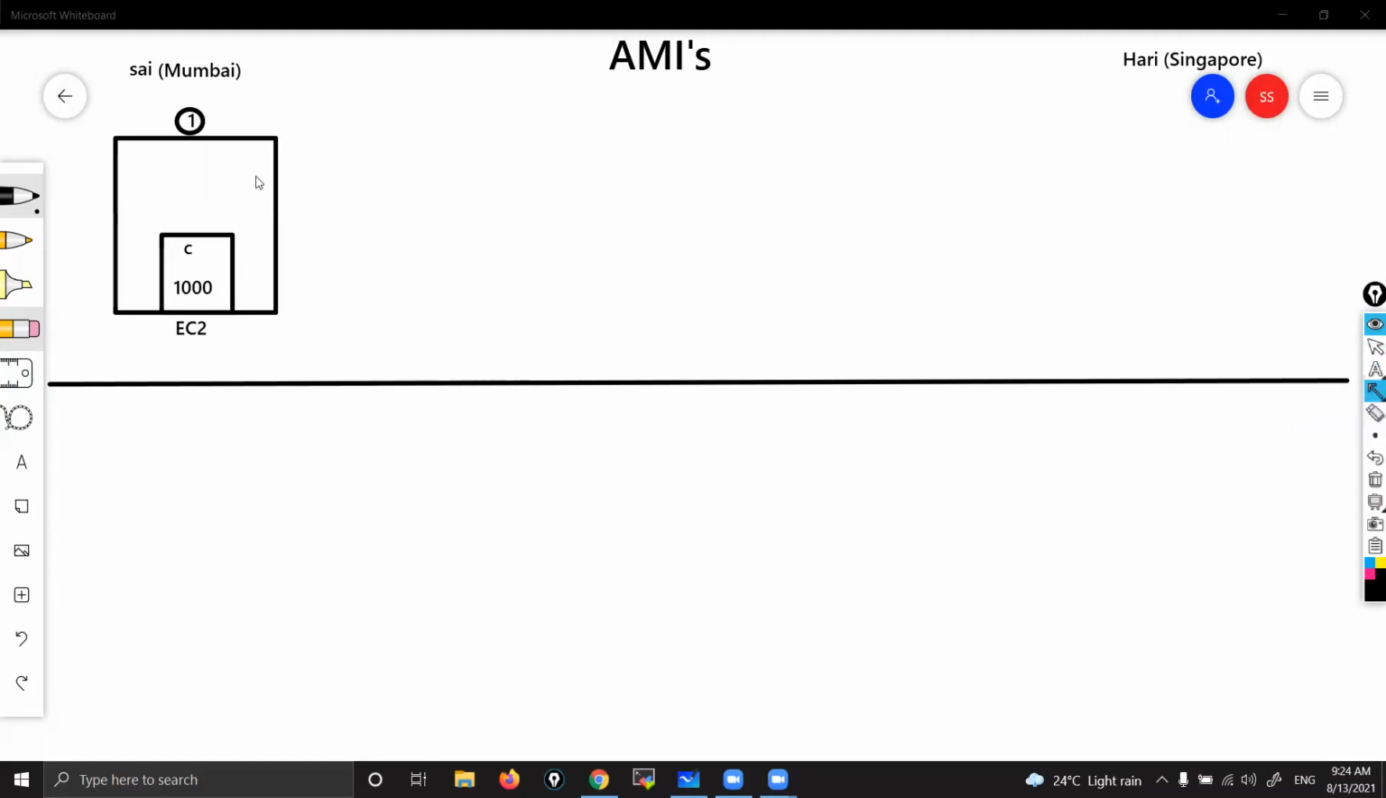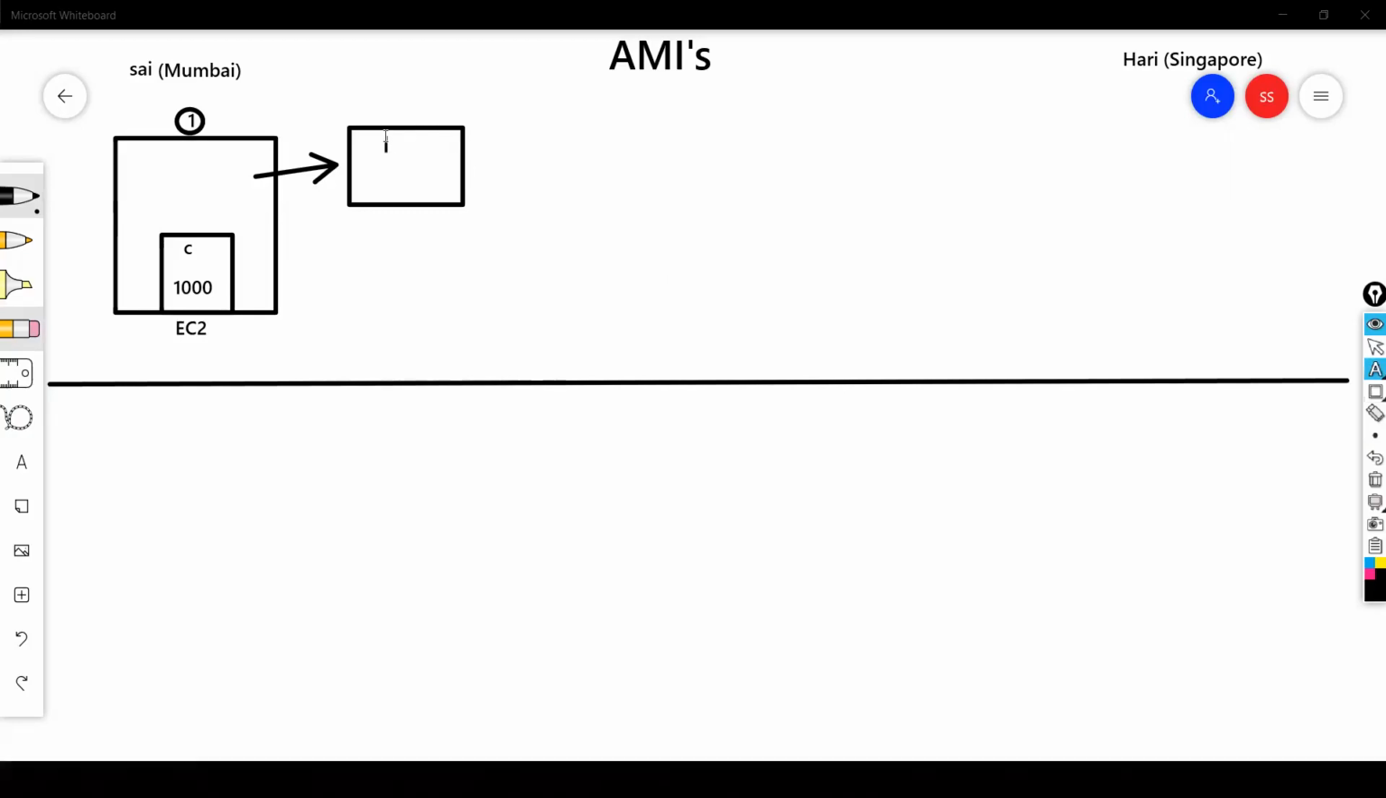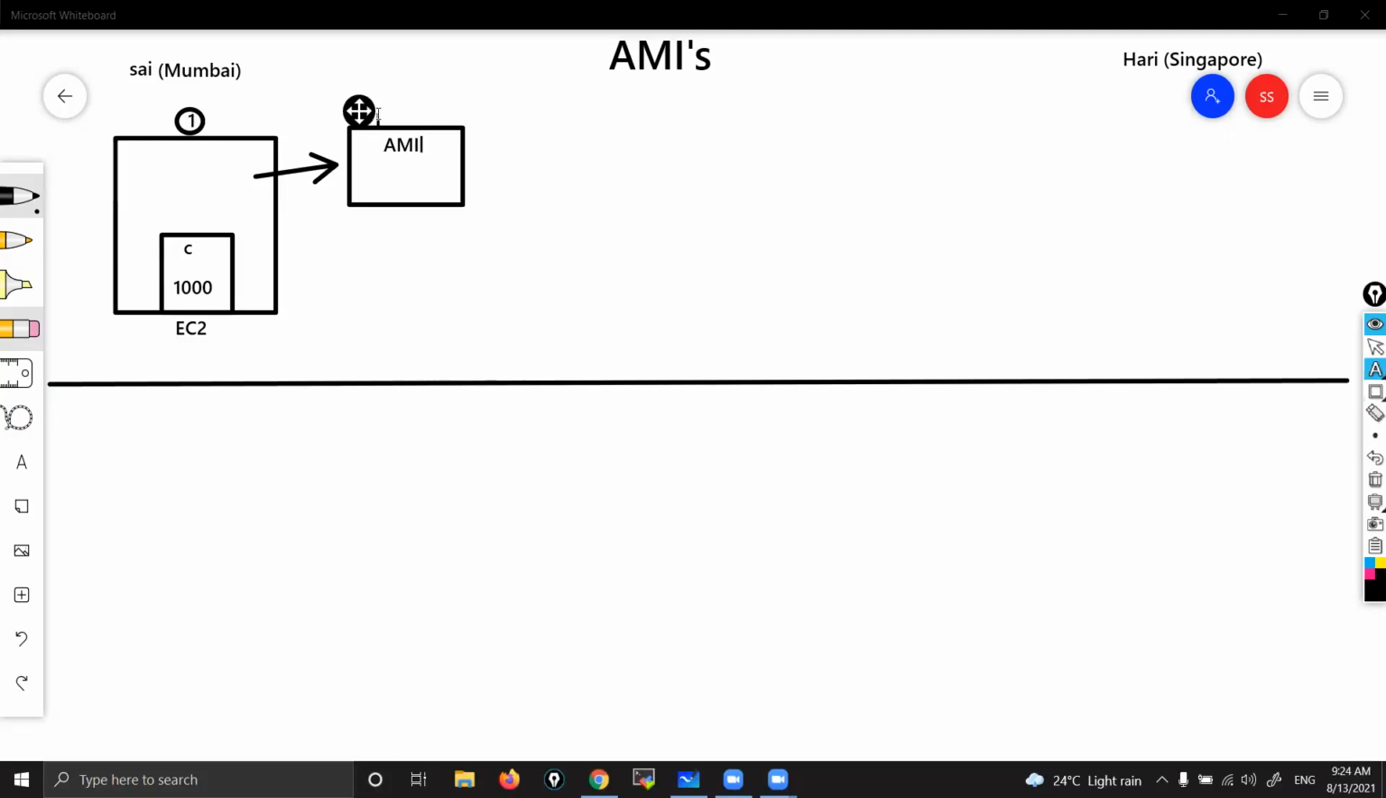from this instance, I'm going to create an AMI. Okay, I'm going to create one AMI. You can see this is the AMI. Assume that I'm giving it a name, WXYZ. I'm just giving a name to this AMI, that is WXYZ.